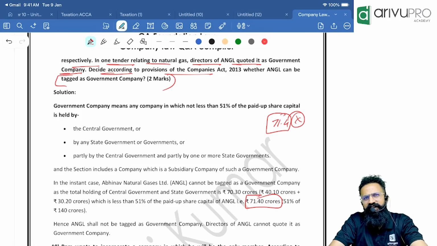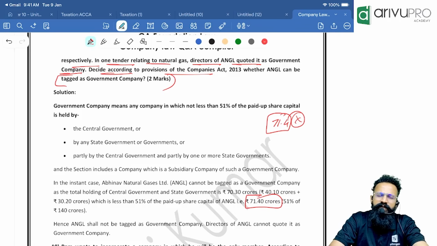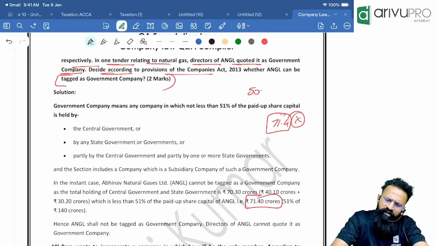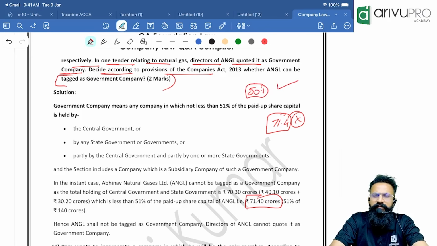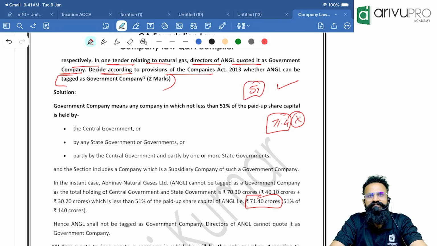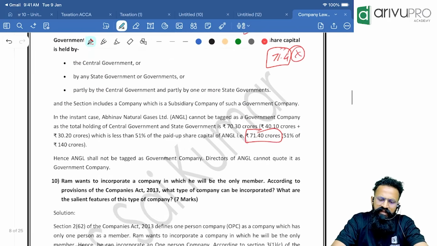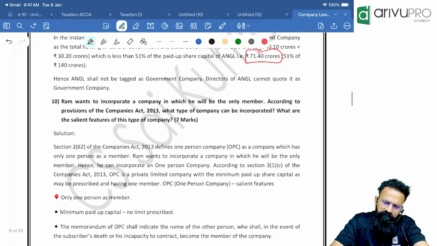Now why did I say 90 people will write it wrong? Because remember, to become a subsidiary company, you just have to hold 50.1 and you will become a subsidiary company. But to become a government company, you have to hold 51 at least. I hope this is clear. So in the given case, it is not a government company.